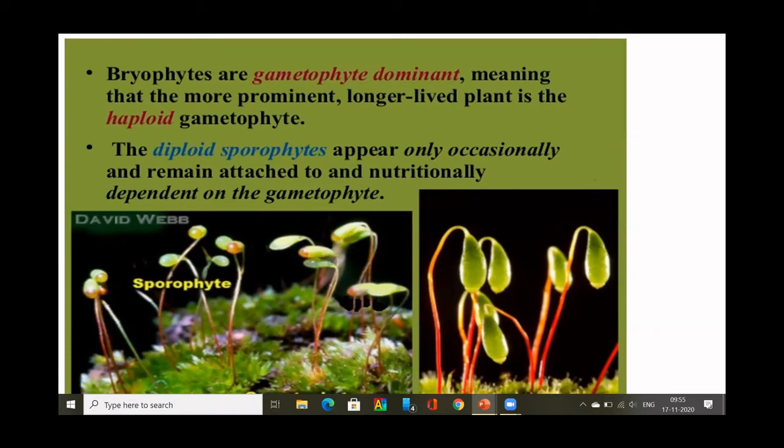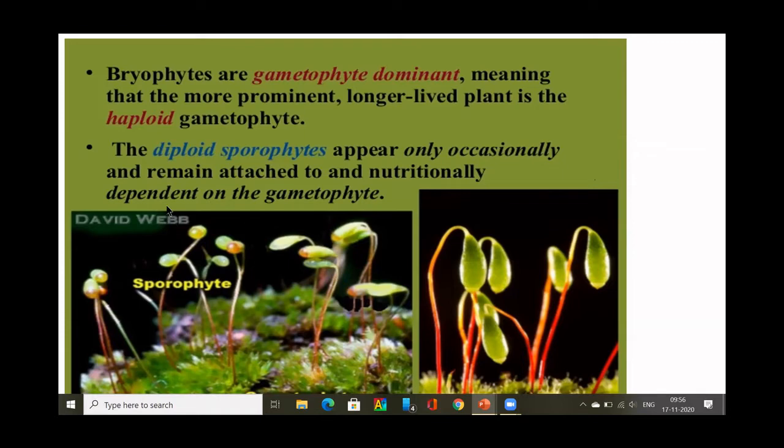In some higher forms, you can see a part of it. You can actually see it with the naked eye, like Funaria and Polytrichum, where you can see the sporophyte. But in Marchantia, a lower form of bryophyte, you cannot see the sporophyte outside. It will be inside the gametophyte. So all the sporophytes remain attached to the gametophyte, okay, because they are totally dependent on the gametophyte for nutrients.